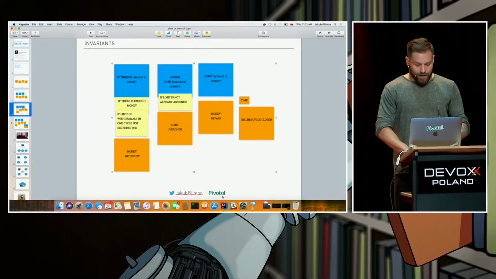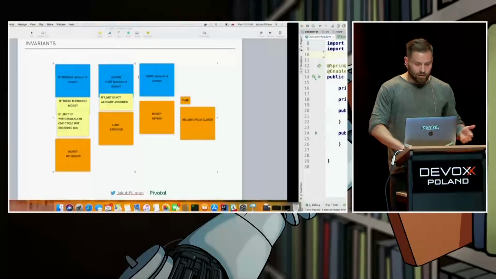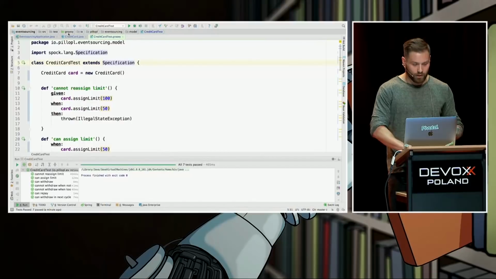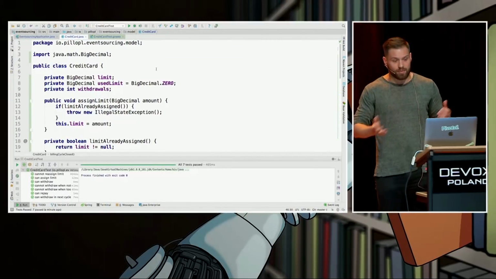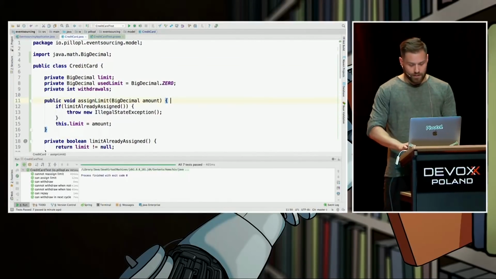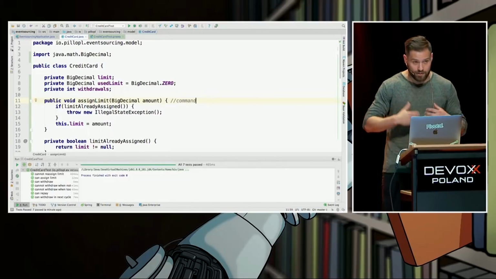Let's notice some fact. All of the public behaviors of our model come in the same structure. It's like this. It's a command, a message sent to our object, right?